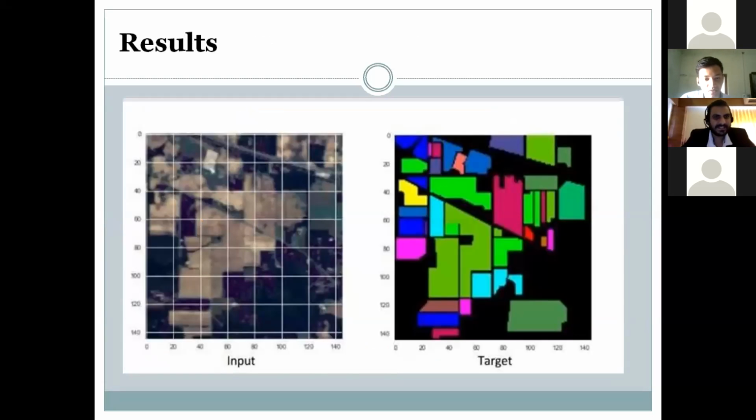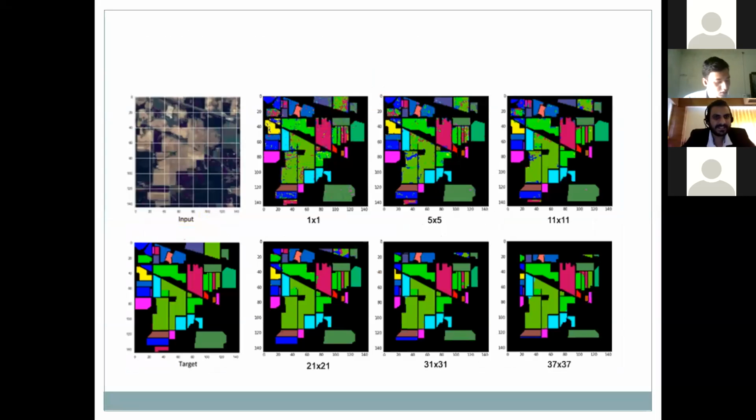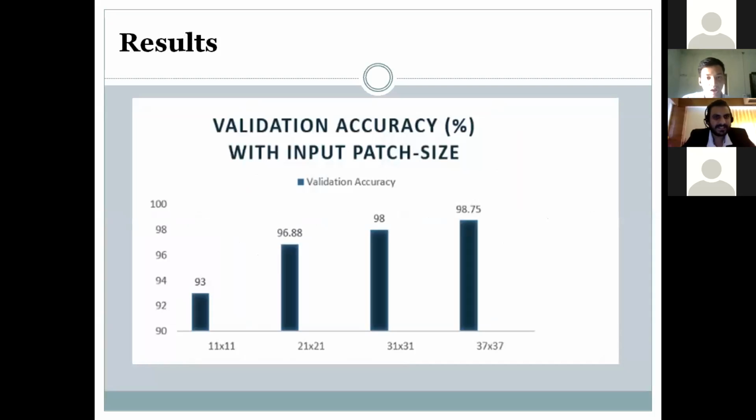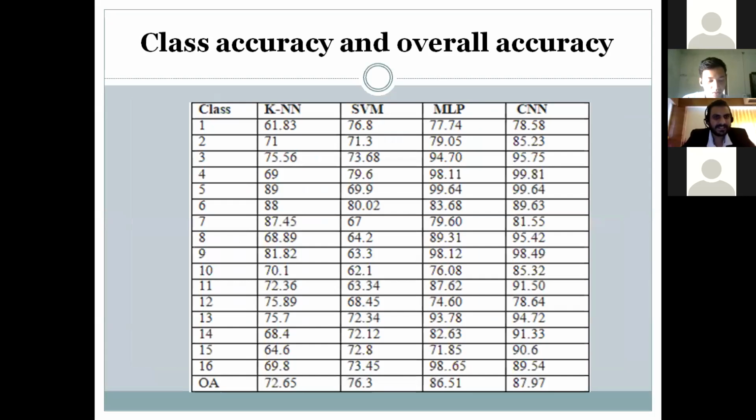So here are the results of the input and the target classification result. The experiments were carried out at different input patch sizes on the same Indian Pines dataset. Increasing the patch size gives more spatial context, which results in better classification accuracy. Here is the validation accuracy with the input patch size. The performance of the convolutional neural network is compared with the shallow classifiers like SVM and KNN.